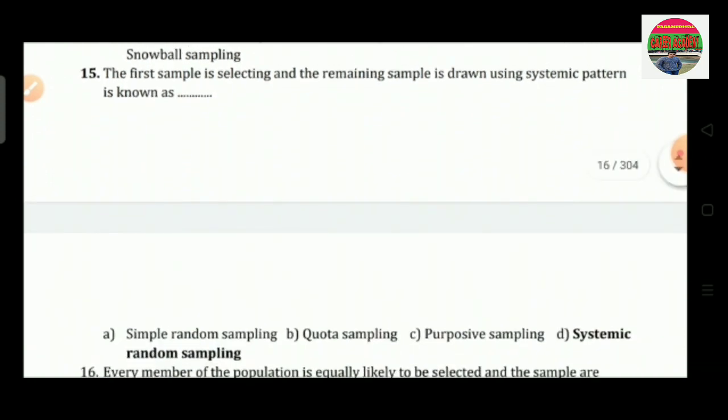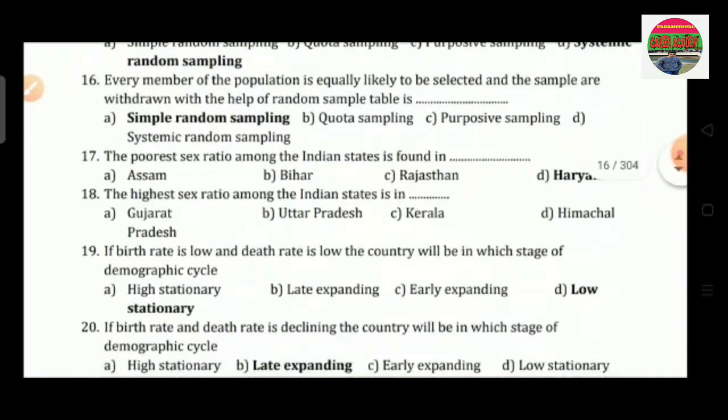Question number 15 is, the first sample is selected and the remaining sample is drawn using a systematic pattern is known as. Option A is simple random sampling, option B is quota sampling, option C is purposive sampling, and option D is systematic random sampling. So the correct answer is systematic random sampling.